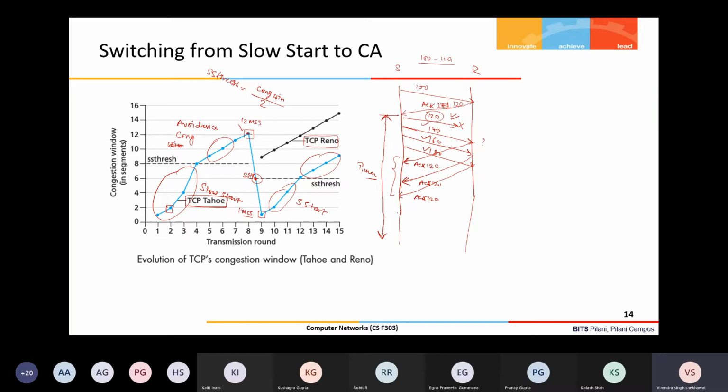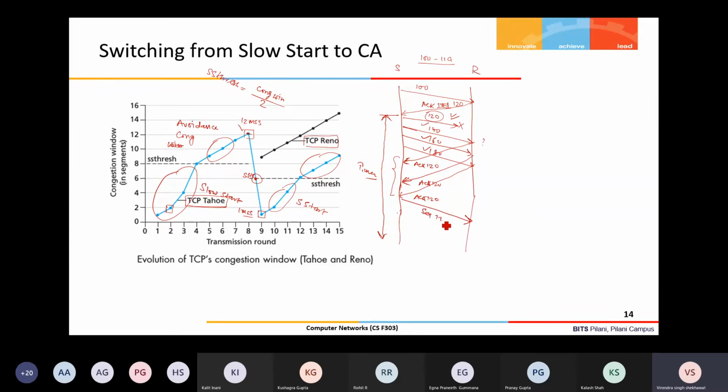Maybe a burst has come and some router queue overflowed and the packet might have dropped. That may be the reason. Some transient congestion occurred. A sudden burst came and the buffer had no space at that time, so that's why that packet was dropped. After that, I'm sending packets and getting acknowledgements for all subsequent packets. So 3 packets is a good enough number to say that yes, this 120 sequence number packet is not going to be delivered and we should not wait for the timeout. It can be retransmitted here itself.